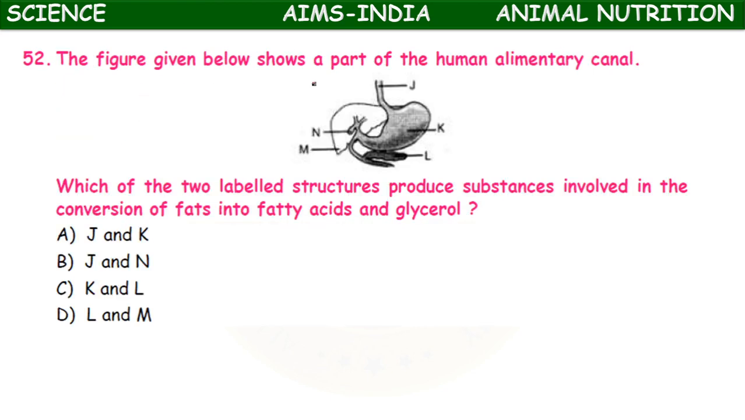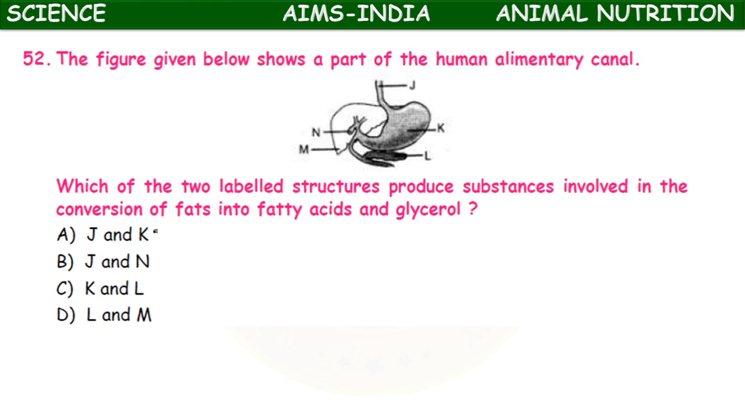The figure given below shows a part of the human alimentary canal. Okay, that is stomach, liver, pancreas, duodenum, all the parts are there. Which of the following labeled structures produce the substances involved in the conversion of fats into fatty acids and glycerol?